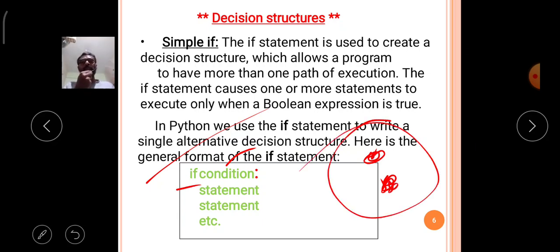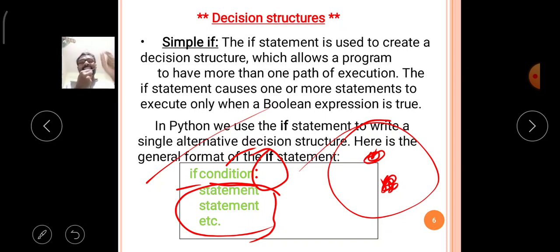Write if, then the condition, after the condition use the colon symbol, then mention the group of statements. If the given condition is true, then the following group of statements is executed.